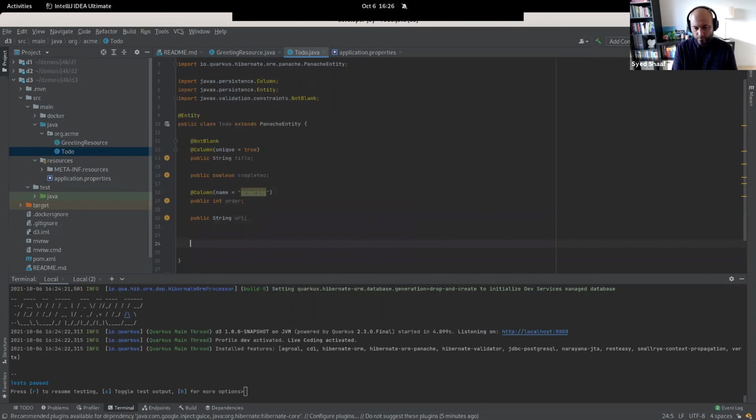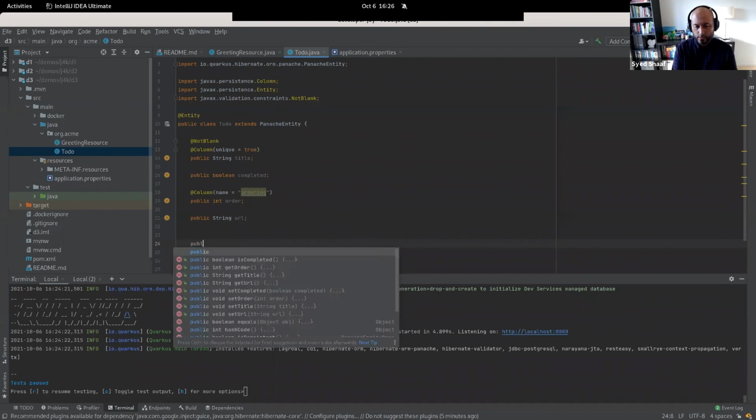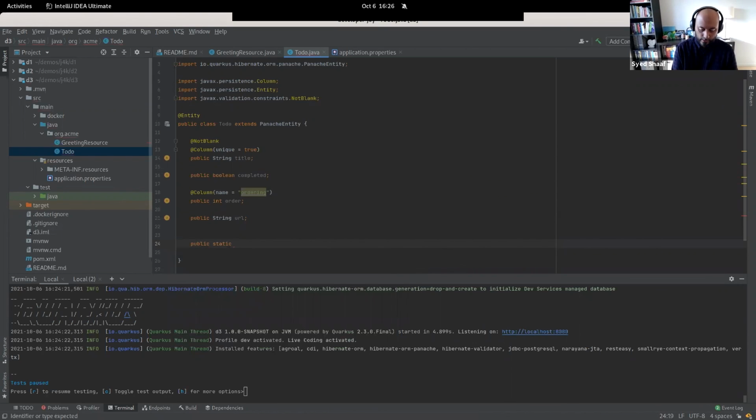Let's just create some nice accessor methods as well. So public static List, which should return maybe a to-do. And here I say, find completed, right?